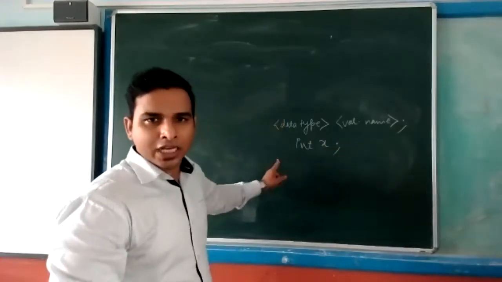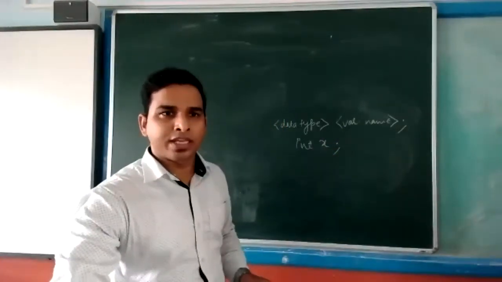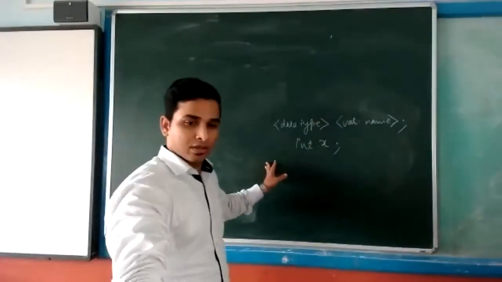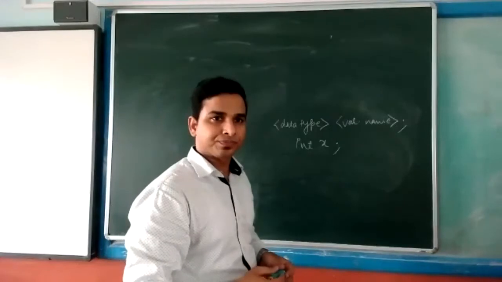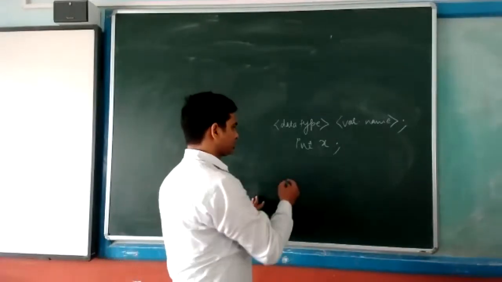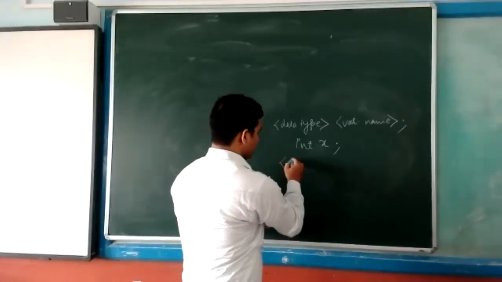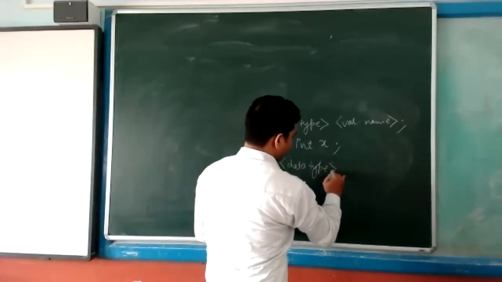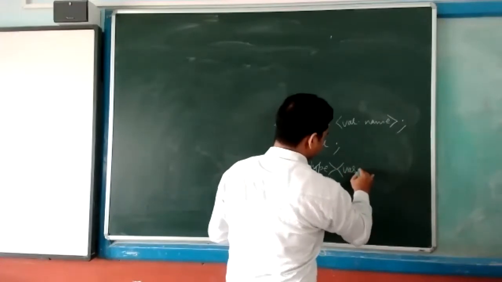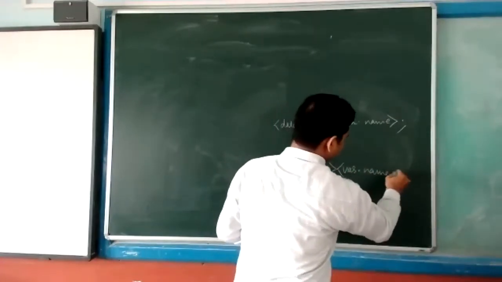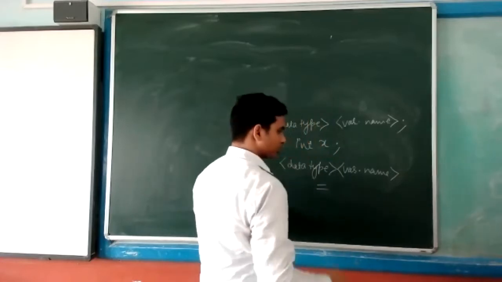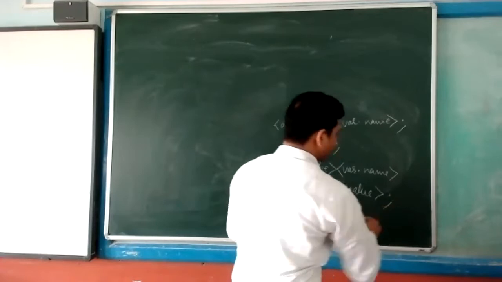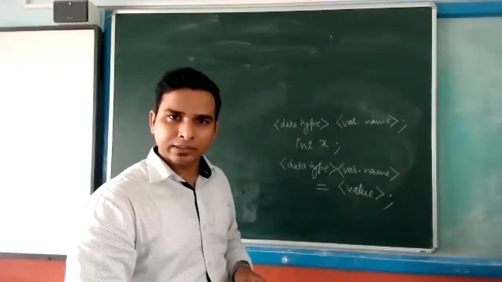This is declaration. Next one is initialization. Yes, Rajnandani. What is the syntax of initialization? So data type, variable name. Data type. Variable name. So equal to what? Equal to the value. Value. Avika, now syntax is clear.